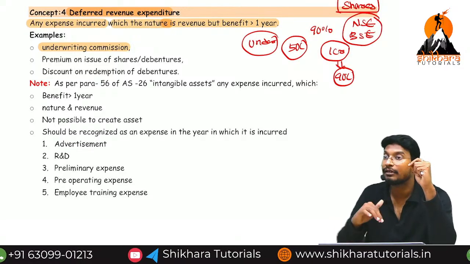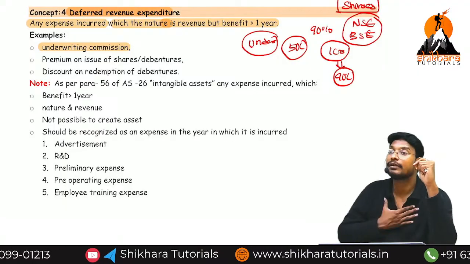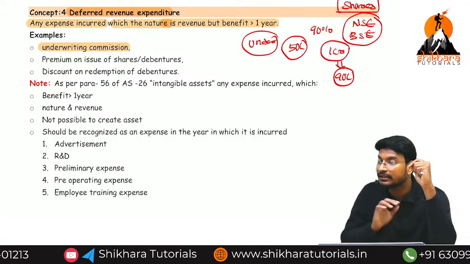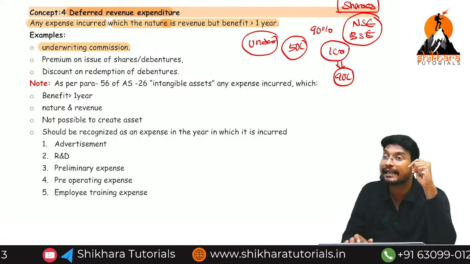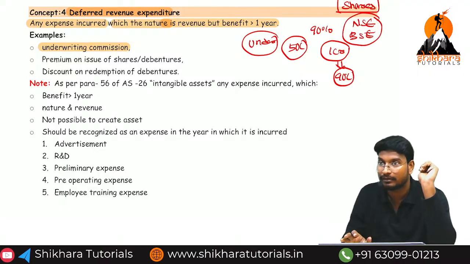The consideration that we are going to pay the underwriter is called underwriting commission. From our point of view, that underwriting commission is called an expense. What kind of expense? Deferred revenue expense. Are you getting the point or not?